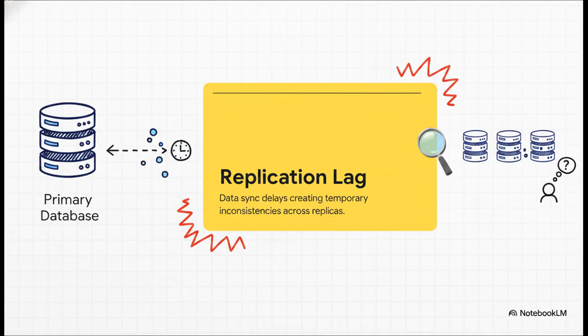But as we're learning, every new architectural solution brings its own set of complexities. Because data actually takes time to travel from that primary database over to the replicas, we get something called replication lag. It's basically a tiny delay in data synchronization. So for a split second, a user might publish a new post, hit refresh right away, and not actually see it yet because the replica they're reading from hasn't gotten the update. Managing that little inconsistency is a huge part of scaling at this level.